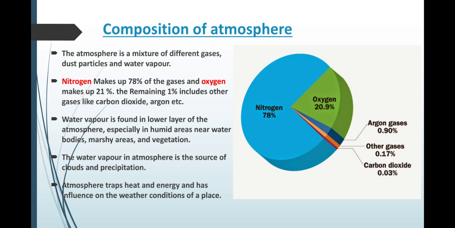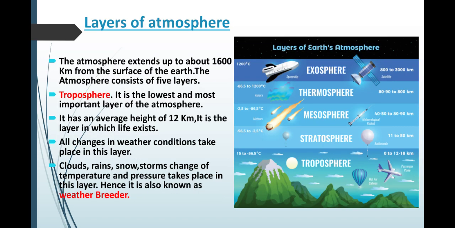Now next we will see the layers of the atmosphere. How is the atmosphere? Now it is above the earth. The atmosphere extends up to about 1600 km from the surface of the earth. It is above the earth. So the atmosphere consists of 5 layers. You can see in the picture.